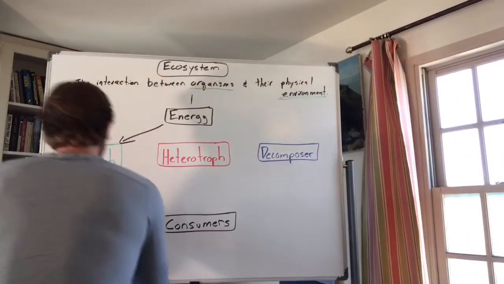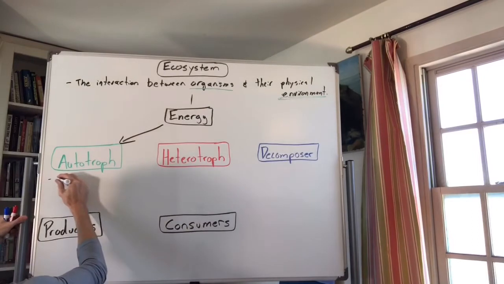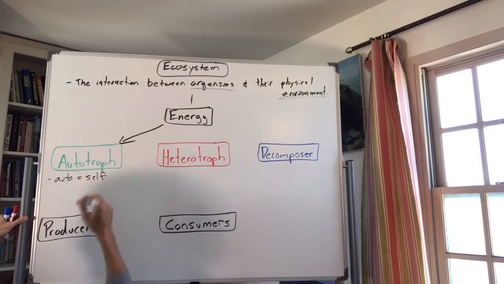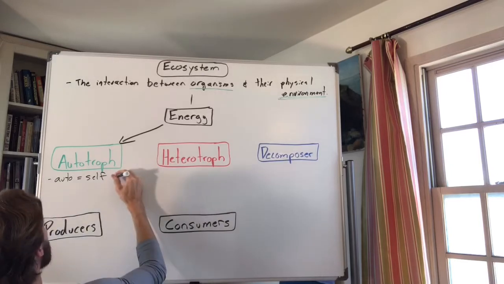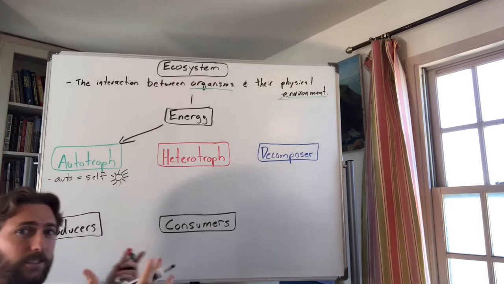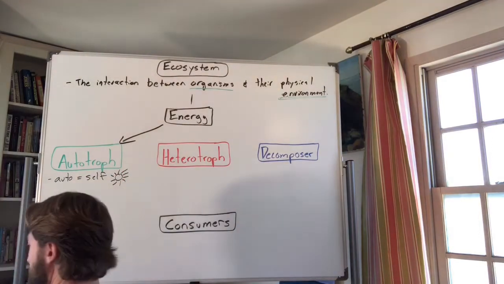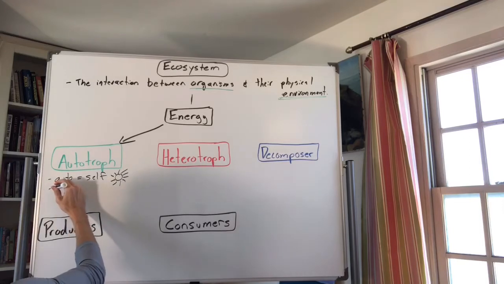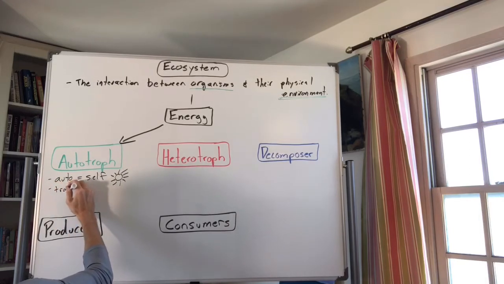So an autotroph, remember, auto means self. Auto equals self, right? They make their own energy from the sun. So I can draw a little sun here. Here's my sun. They're creating energy from the sun. It's crazy, right? I wish we could do that, right? But we don't do photosynthesis. Remember, troph means energy.